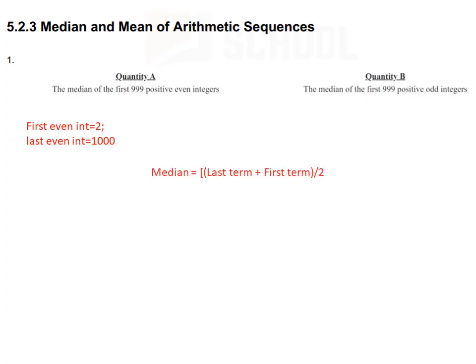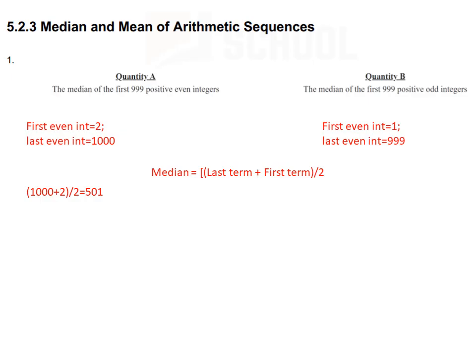So how to find out the median? That is the last term plus the first term divided by 2, because we have consecutive even numbers, right? So in case of consecutive even numbers or consecutive numbers, we can use this formula, last term plus first term divided by 2. So in case of quantity A, I got 1000 divided by 2 equal to 500.